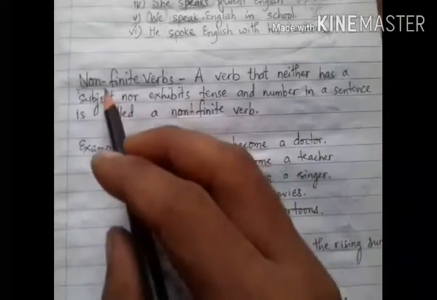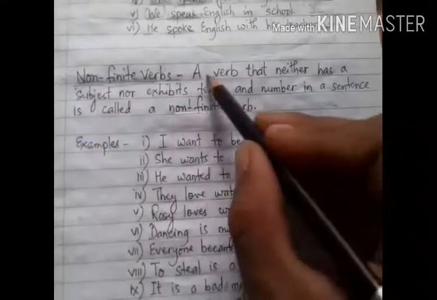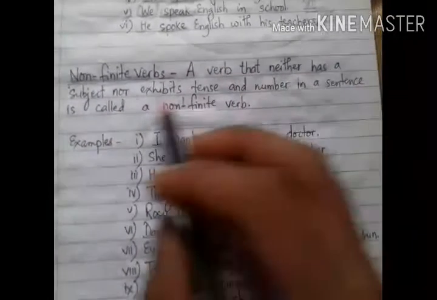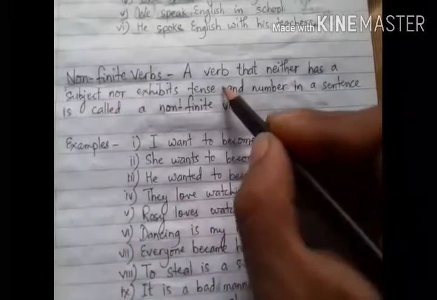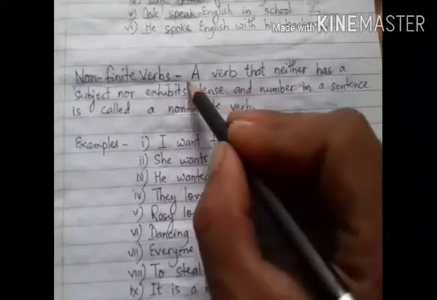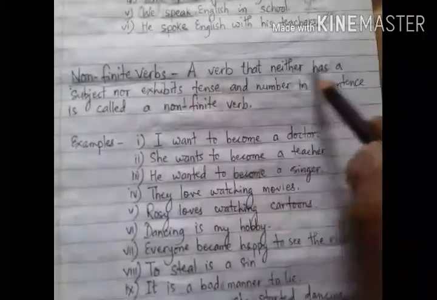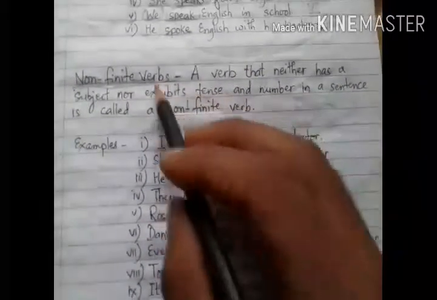So what are non-finite verbs? A verb that neither has a subject nor exhibits tense. Why do non-finite verbs not change in sentences like finite verbs?